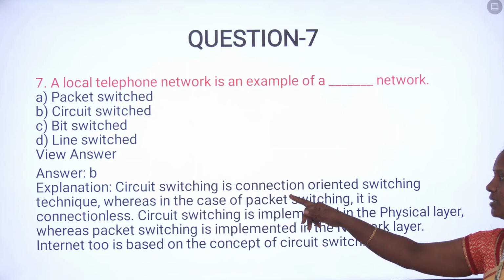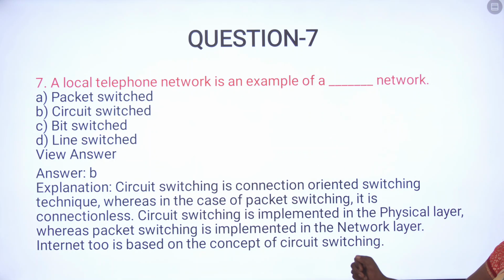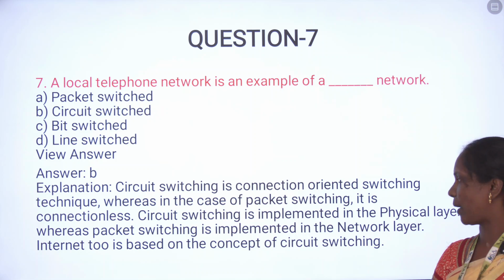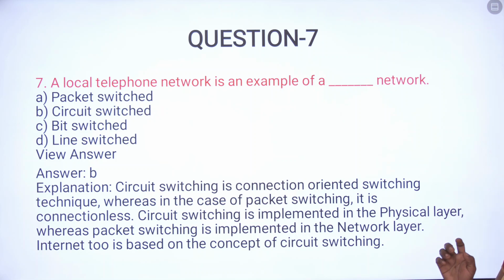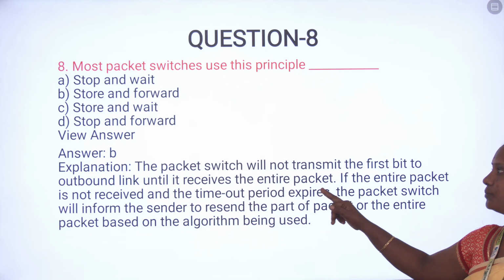See the explanation: circuit switching is a connection-oriented switching technique, whereas in the case of packet switching it is connectionless. Circuit switching is implemented in the physical layer, whereas packet switching is implemented in the network layer. Internet 2 is based on the concept of circuit switching. So that is the definition of circuit switching.